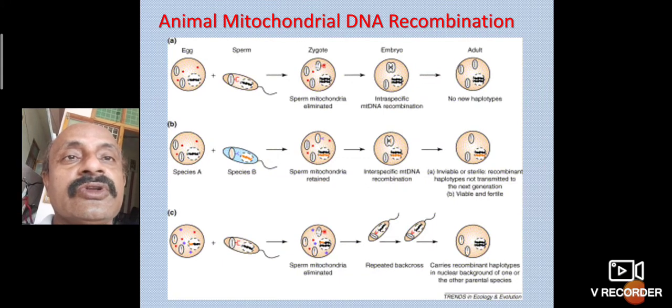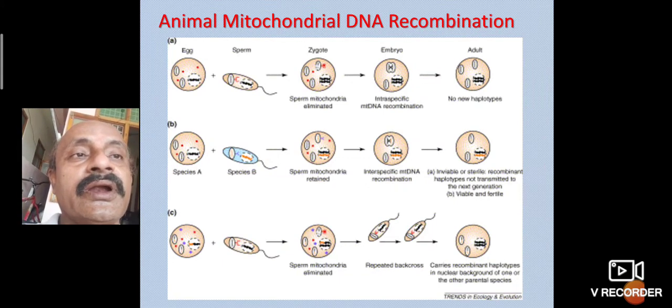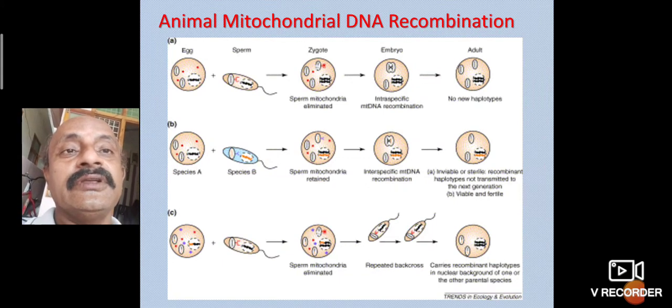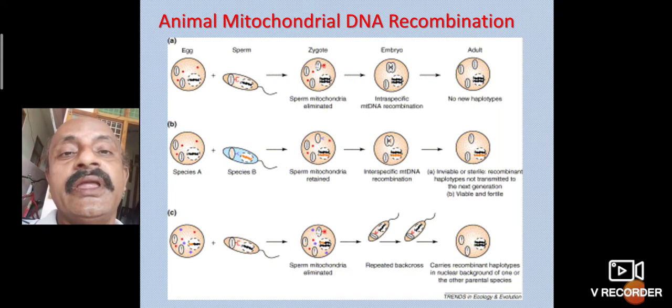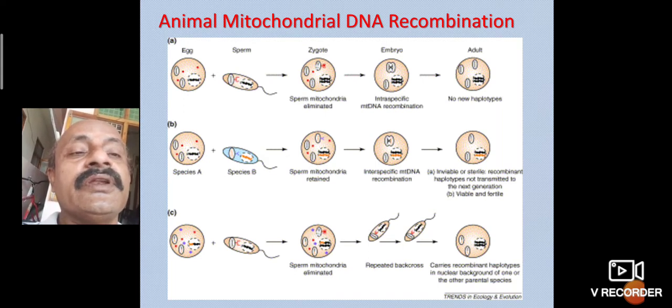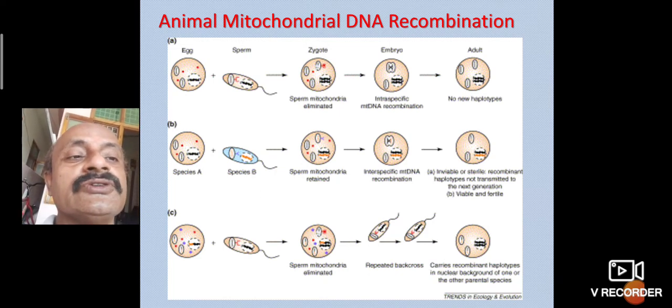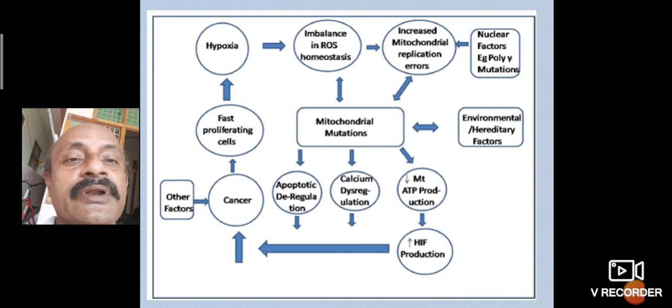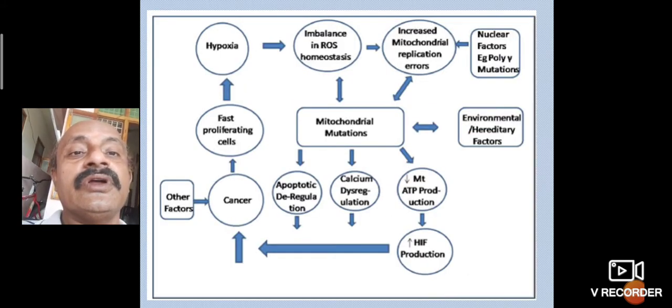In the animal mitochondrial DNA recombination process, the male and female gametes, egg and sperm, fuse to form a zygote. The figure shows the animal mitochondrial DNA recombination process.